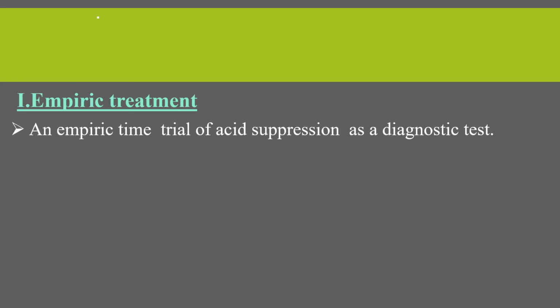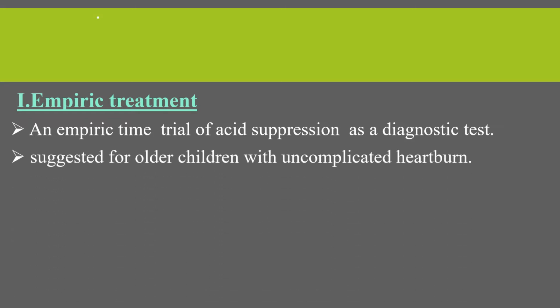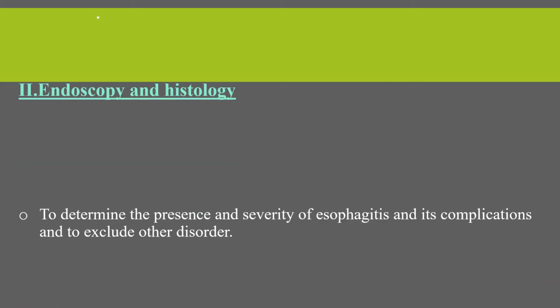Regarding investigation, the first is empiric treatment. Empiric treatment is by trial of acid suppression. This is diagnostic as well as therapeutic, and this is suggested for older children with uncomplicated heartburn. So if a patient responds to an empiric trial of acid suppression, it is diagnostic as well as therapeutic. The other is endoscopy and histology.